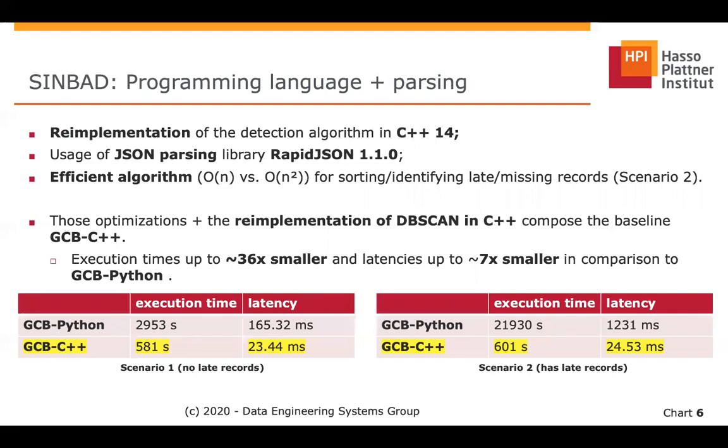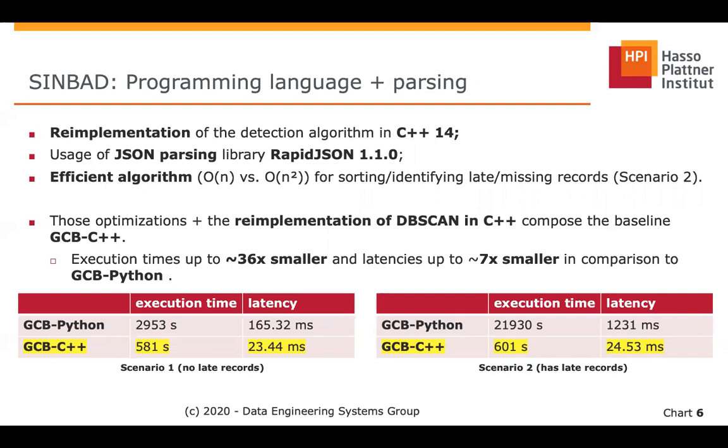We start with dimensions programming language and parsing. In Simbad, we re-implemented the detection algorithm in C++. We replaced the parsing library by rep.json, and we also replaced the algorithm used for sorting records and identifying late and missing records by an efficient O of N algorithm.